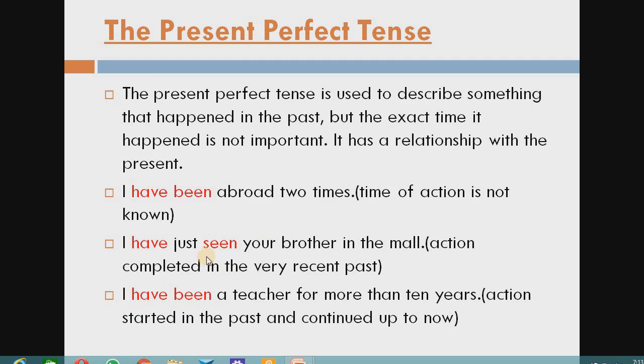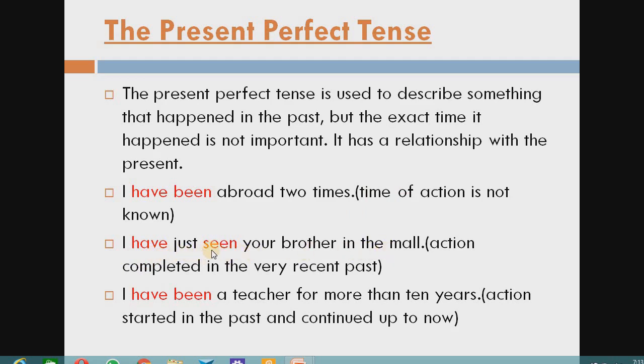Read these given examples. See, I have been abroad 2 times. In this sentence we are using the present perfect tense, and here the time of action is not known. See the second sentence, I have just seen your brother in the mall.